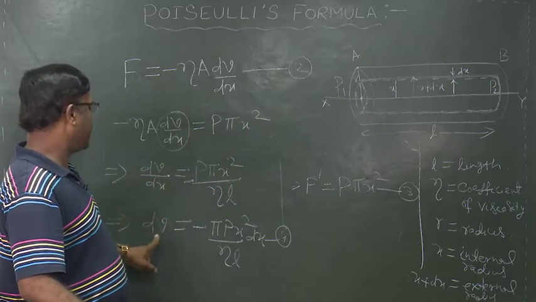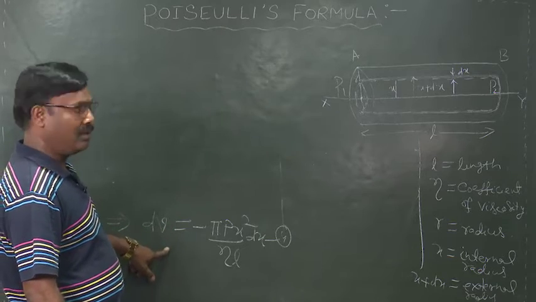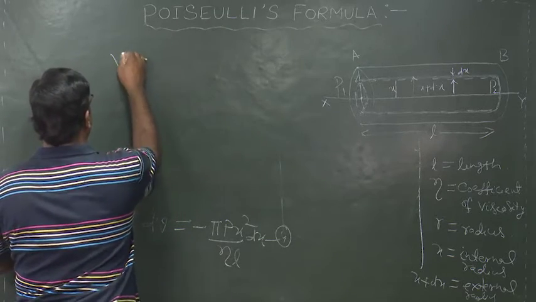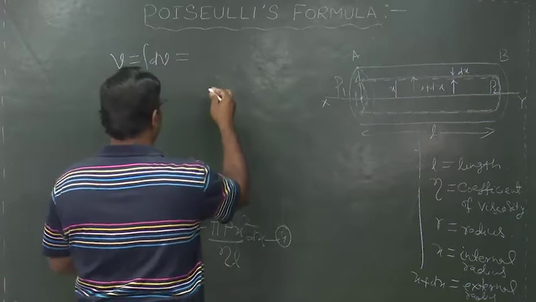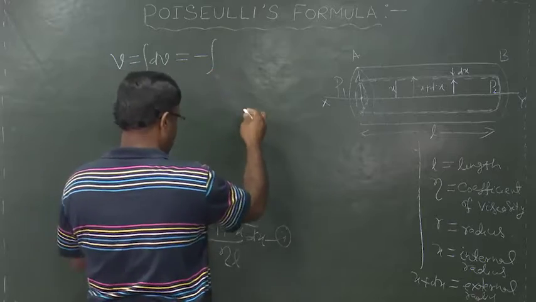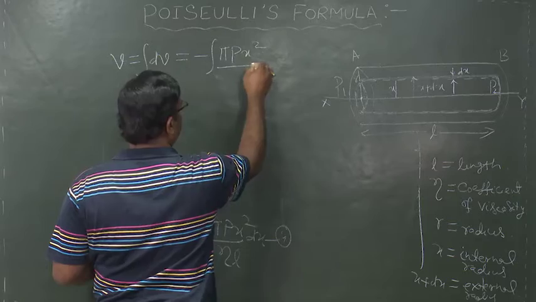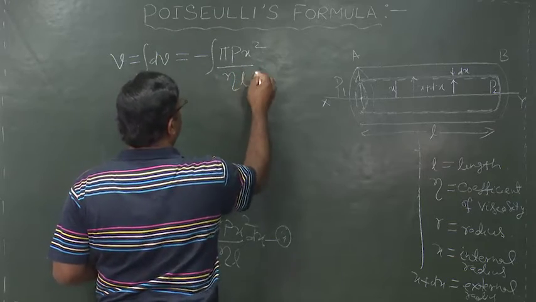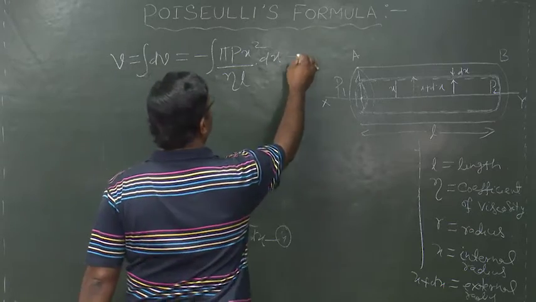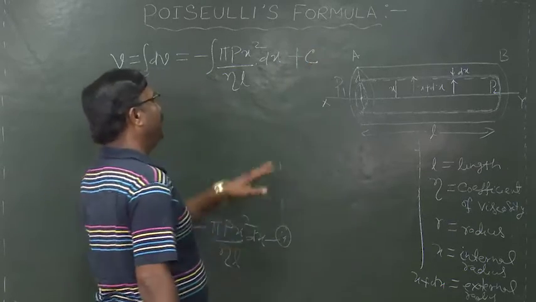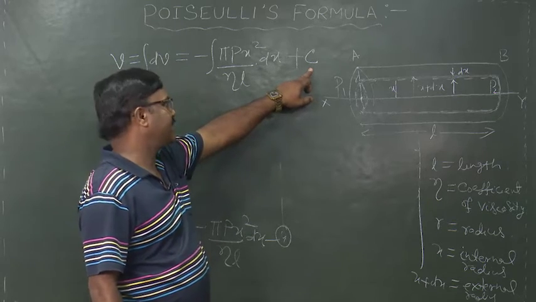Let us integrate equation 4. Now, integrating equation 4, we get v equal to integration dv, which is equal to minus integration pi P x square by eta L into dx plus C, where C is the constant of integration.